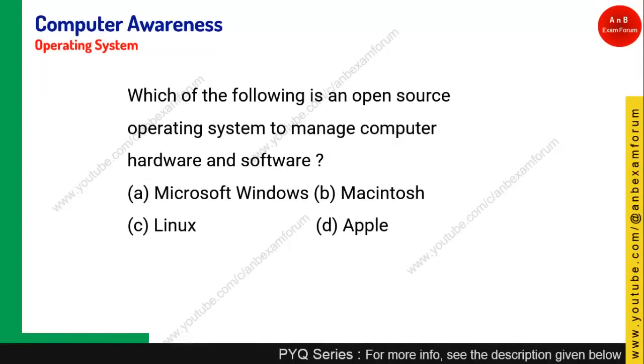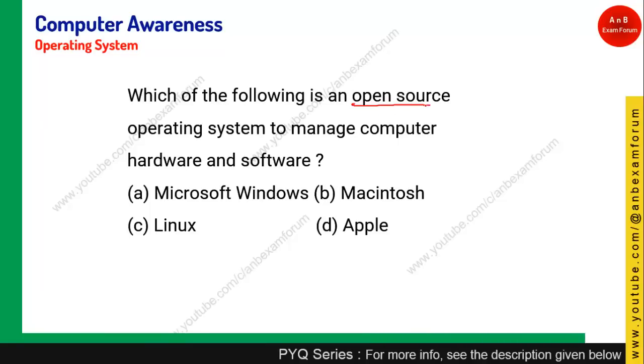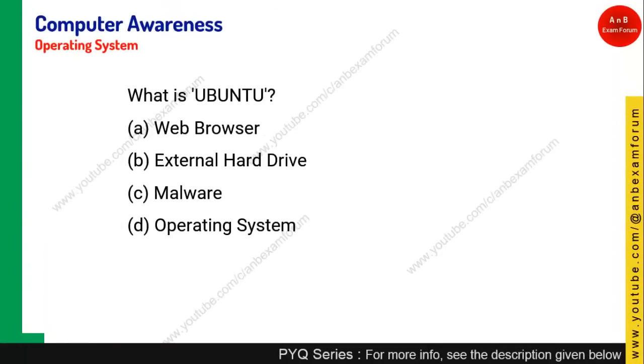Coming to the next question, which among the following operating systems is open source? As I told you in the beginning, Linux is one of the open source operating systems, and you should learn by heart that Linux is an open source operating system. We have seen the definition: open source means it is open to all, the source is revealed to the programmers working on it, and they can freely redistribute it. So option C is the right answer.